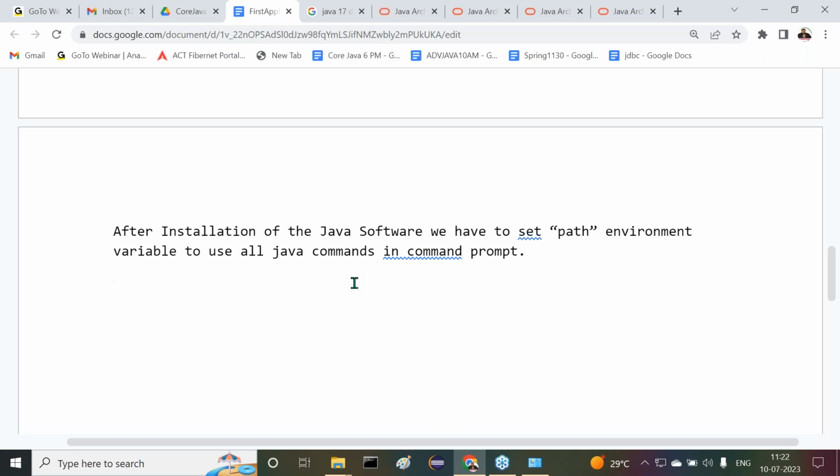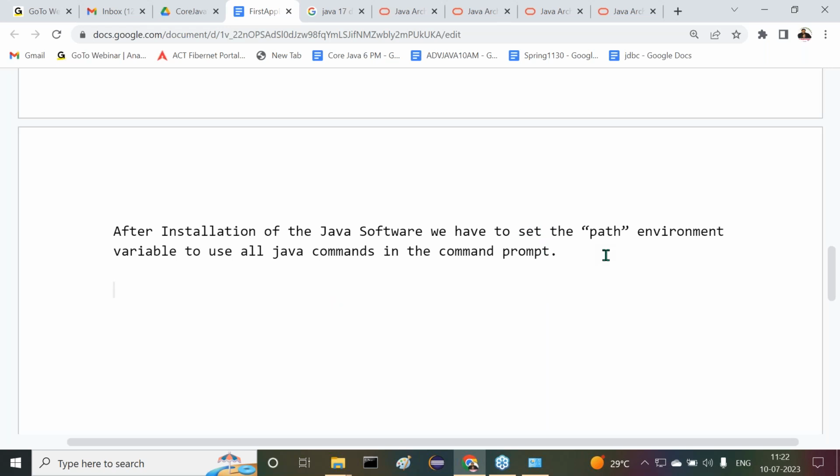Then only the operating system will execute those commands. Then only the required compilation and execution will be performed. Sir, all of you are getting it or not? Because of that reason, we have to set the path environment variable to use all Java commands in the command prompt.